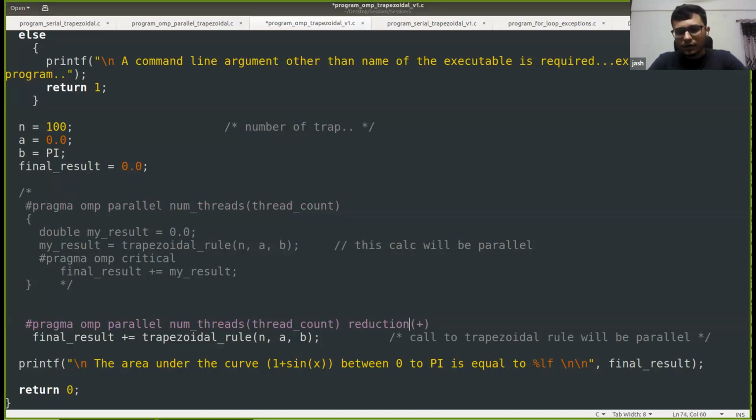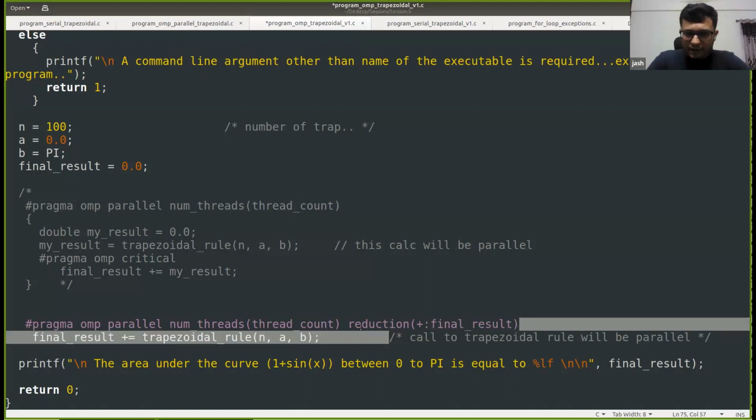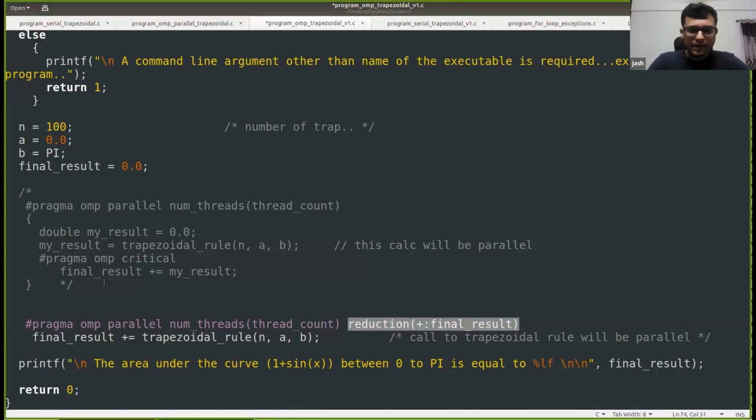And within the reduction clause, what we need to provide is the operator and the variable, operator colon variable, which is final result in this case. By specifying this, what OpenMP does is that it will declare a private variable for each thread, as we did here, which is my result. So it will declare a private variable for each thread, and the computation of the function or any other computation will be done in parallel.